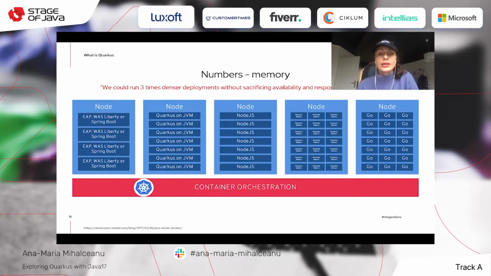So now that you have these numbers about the memory, you can see some testimonials that are available on the Red Hat blog about the fact that you could run 3 times more deployments without sacrificing any of the availability and response time of the services. So this is how nice it is to have an application that is small and that is fast. It starts fast.